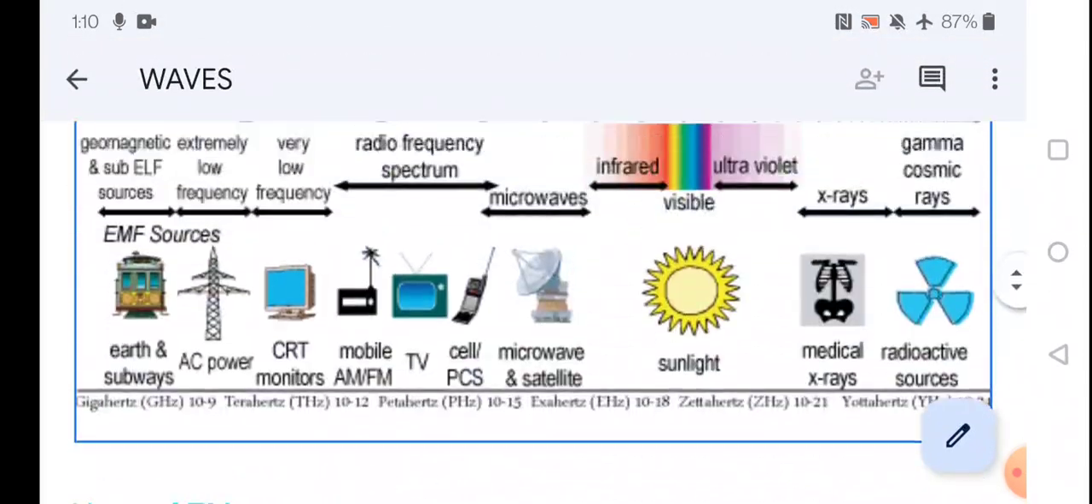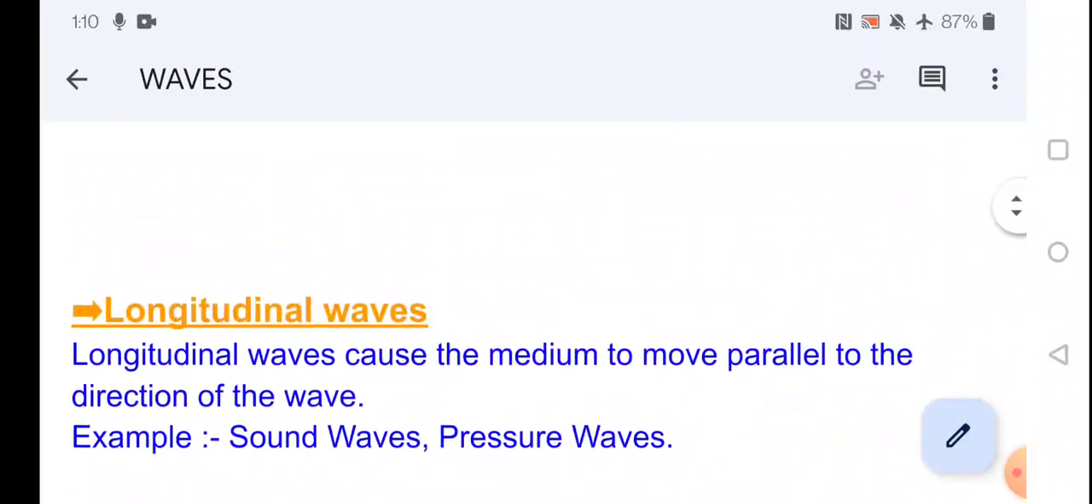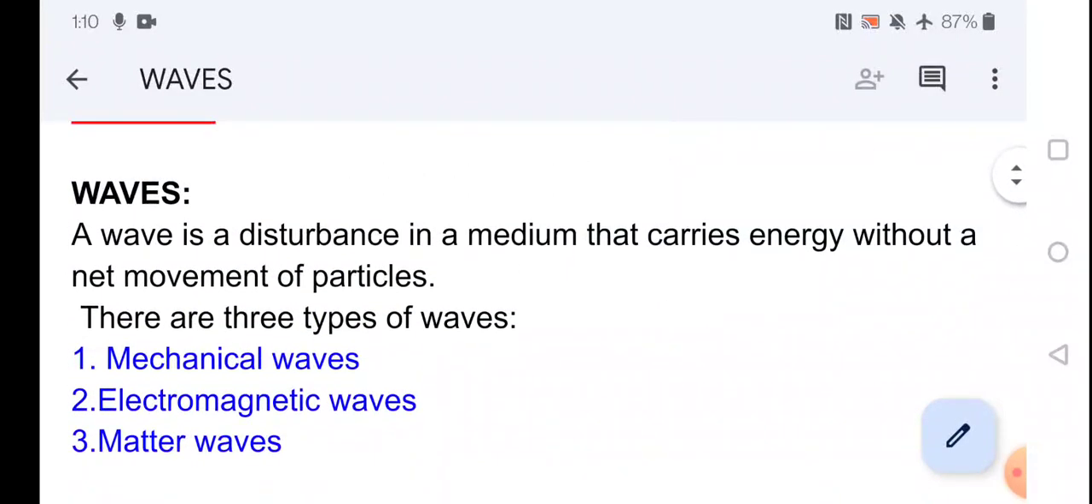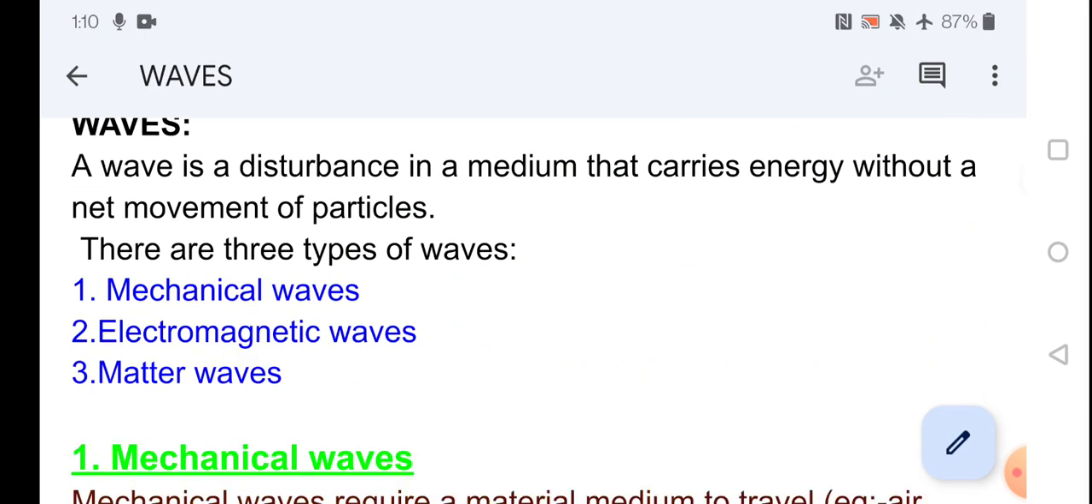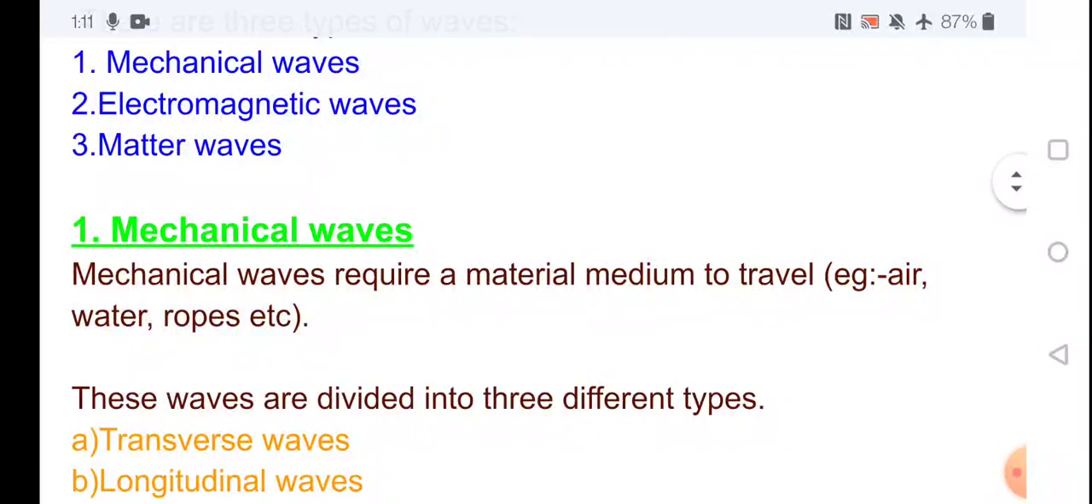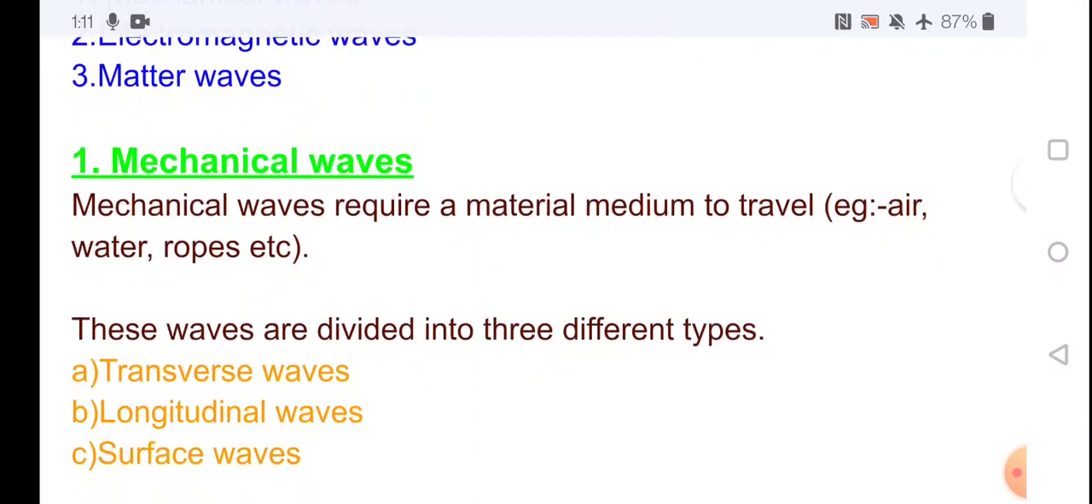So in this class we learned what we mean by wave: a disturbance transferring energy without the movement of particles is known as a wave. There are three types of wave: mechanical wave, electromagnetic wave, and matter wave. Mechanical waves require a material medium. Mechanical waves are divided into three types: transverse wave, longitudinal wave, and surface wave. The medium may be water, air, etc.